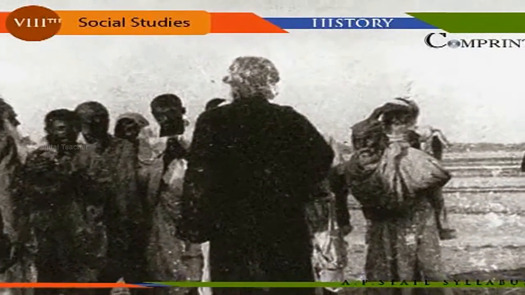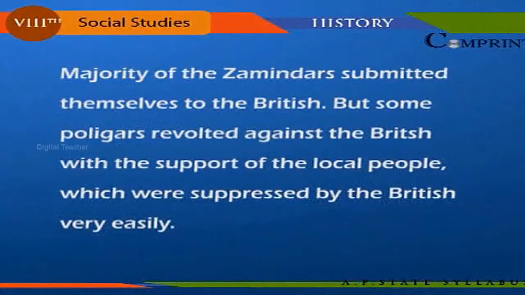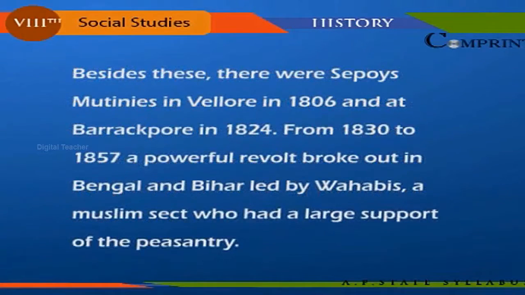In the northeastern province, a revolt was led by Ruti Singh against the British. The majority of the zamindars submitted themselves to the British, but some polygars revolted against the British with the support of the local people, which were suppressed by the British very easily. Besides these, there were sepoy mutinies in Vellore in 1806 and at Barrackpore in 1824.